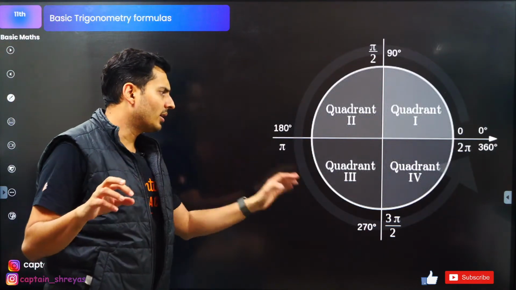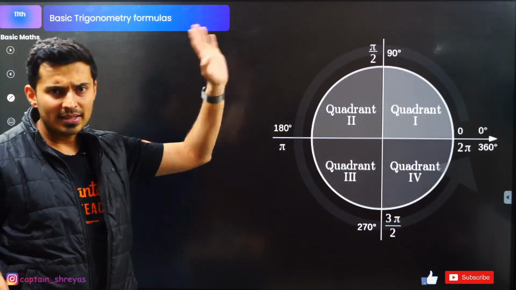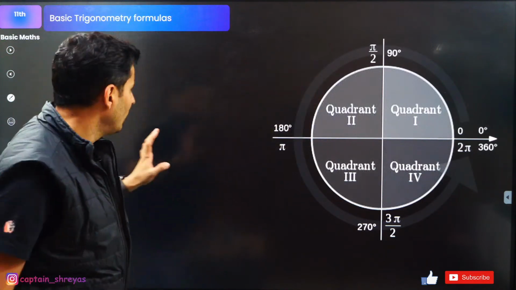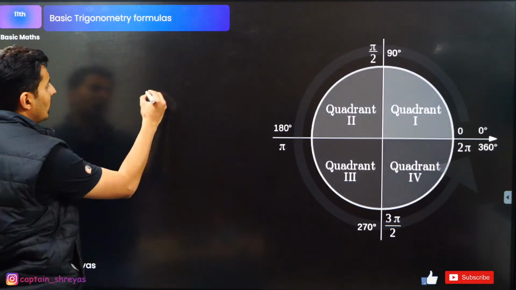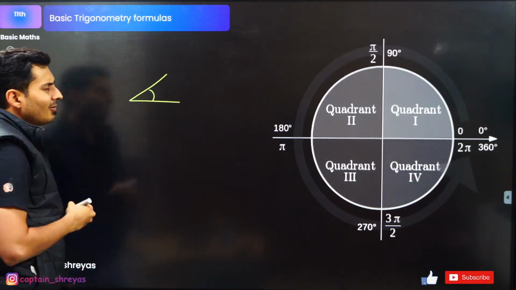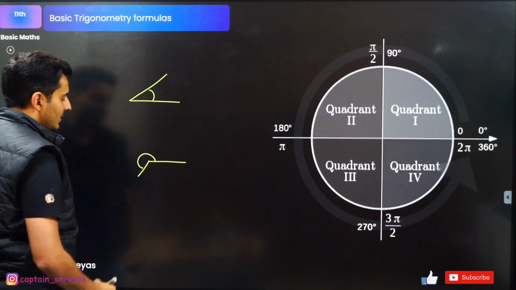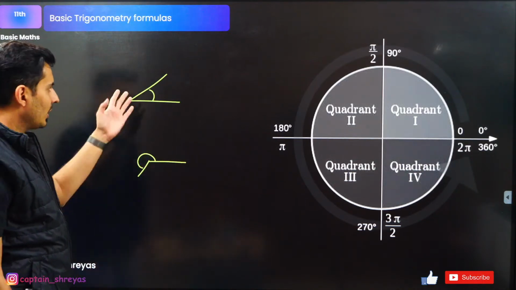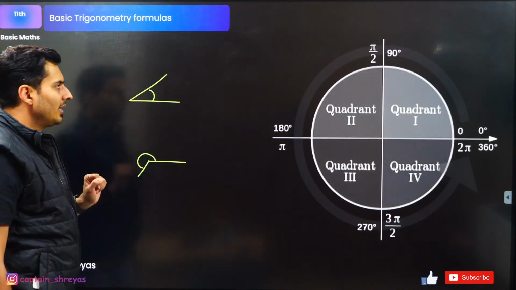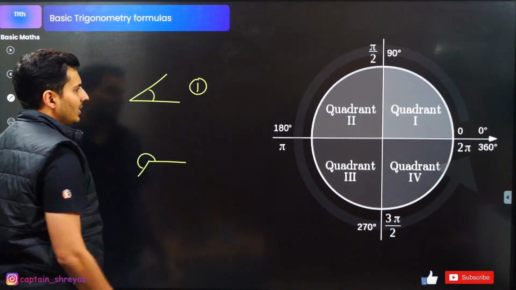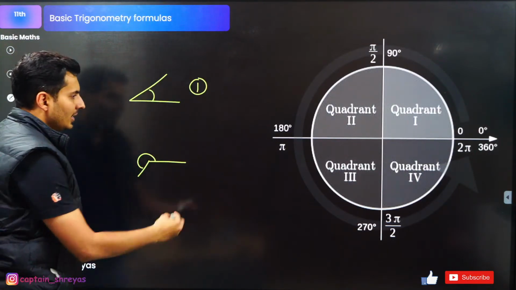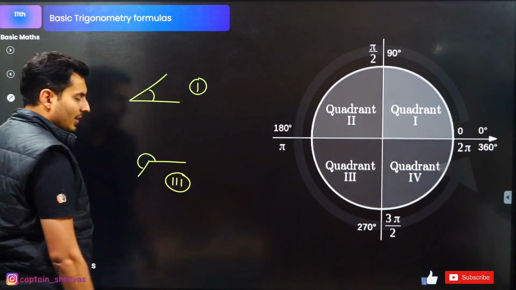First quadrant, second quadrant, third quadrant, fourth quadrant. Now if I show an angle like this, which quadrant is it in? Put it up in the chat box. This angle is in the first quadrant. You can see this angle is in the third quadrant, correct?